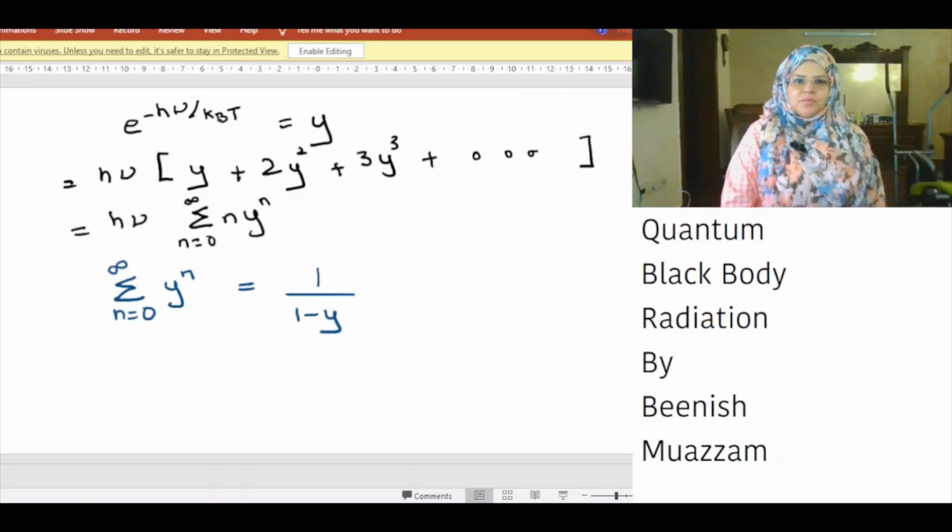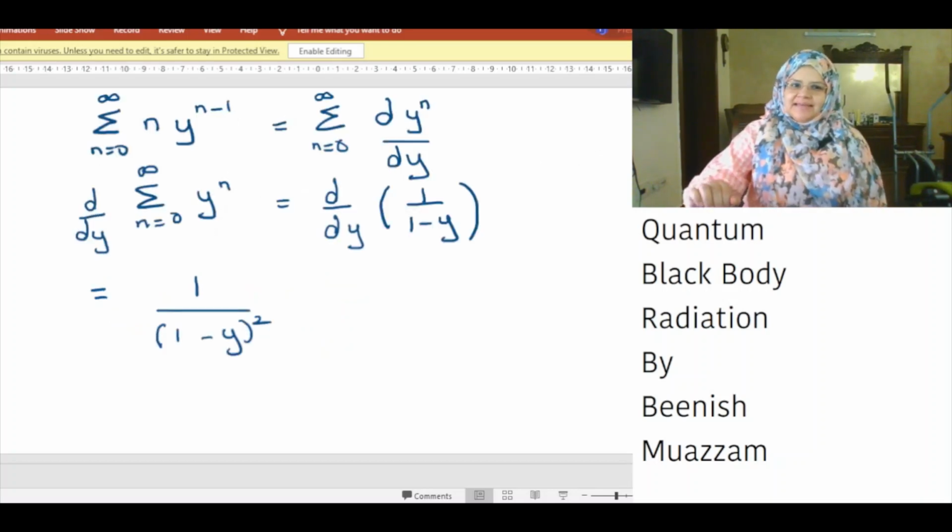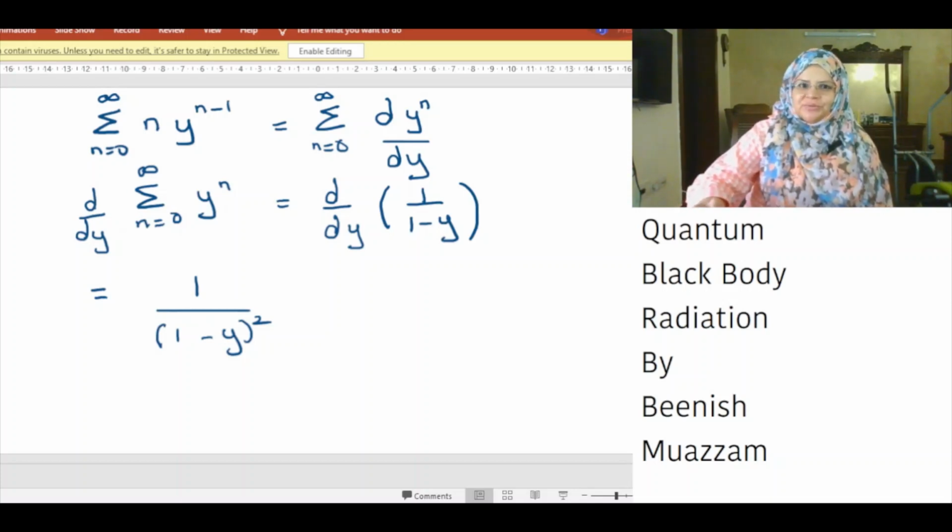If we substitute exponential minus hν over k_BT as y, then the numerator is equal to hν multiplied by the bracket y plus 2y squared plus 3y cubed and so on. This is equal to hν times the sum of n y^n from n equals 0 to infinity. We know the sum of y^n from n equals 0 to infinity is equal to 1 over 1 minus y. If we take the derivative, we find that the sum of n y^(n-1) from 0 to infinity is equal to the sum of the derivative of y^n with respect to y from 0 to infinity.